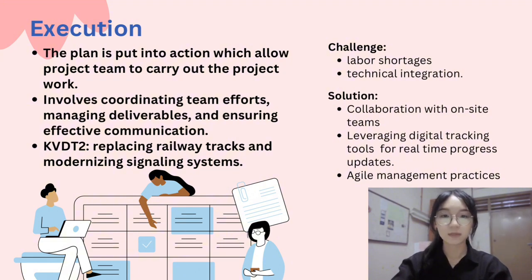In this phase, the plan is put into action as the team carries out the project tasks. This involves coordinating team effort, managing deliverables, and ensuring effective communication. For example, the KVDT2 project involved extensive tasks like replacing railway tracks and modernizing signaling systems. The challenge here is labor shortage and technical integration, and this challenge is mitigated by fostering collaboration between on-site teams and leveraging digital tracking tools for real-time progress updates. Agile management practice also allows for prompt responses to evolving project needs.